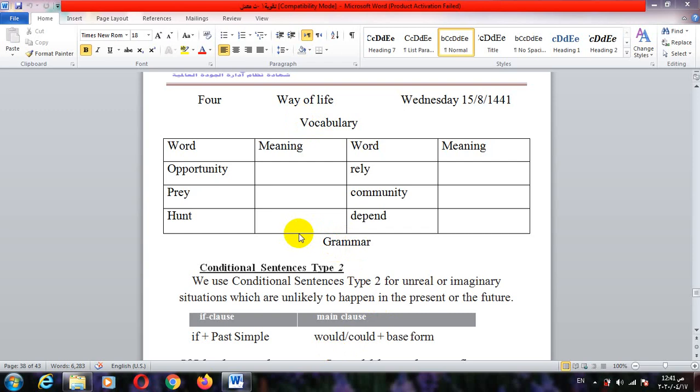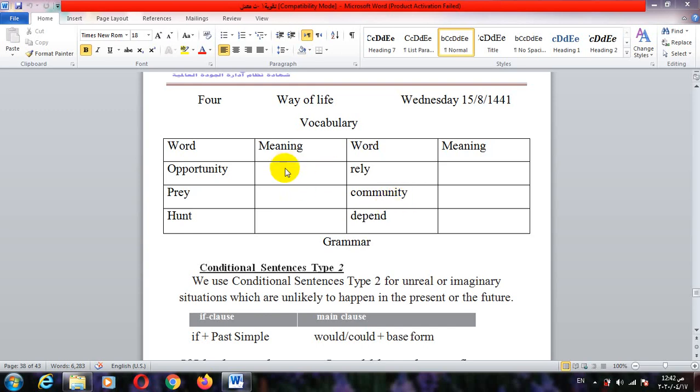We will read these words twice or three times. Okay, repeat after me and try to get the meaning of these words. Opportunity, pray, hunt, rely, community, depend.